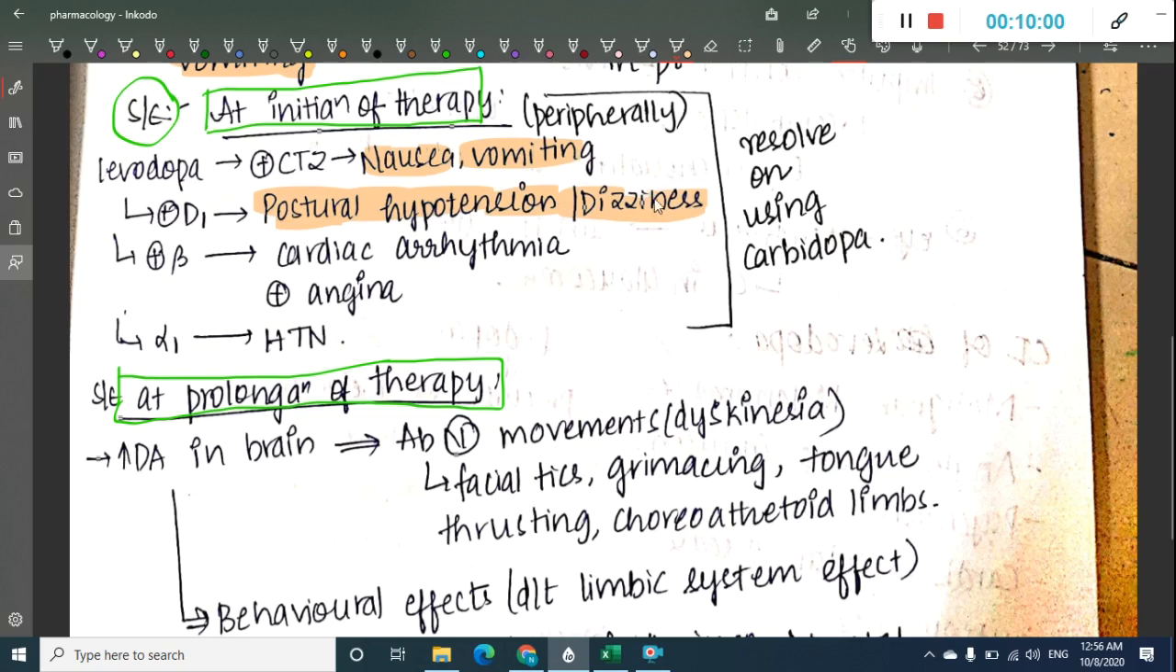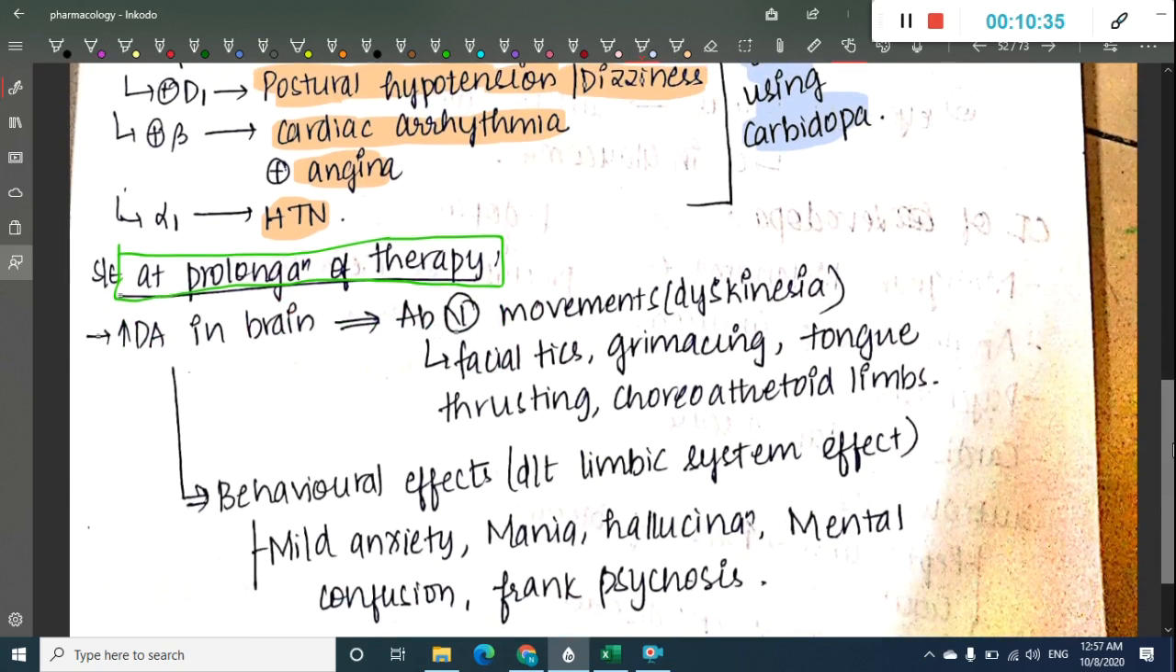It will also activate beta receptors and cause cardiac arrhythmias, and it also causes angina. Levodopa also activates alpha-1 receptors. Normally alpha-1 causes vasoconstriction, so because of vasoconstriction it results in hypertension. These are the actions which occur due to the peripheral action of levodopa. There is one treatment for this: the peripheral action of levodopa can be resolved by using carbidopa.